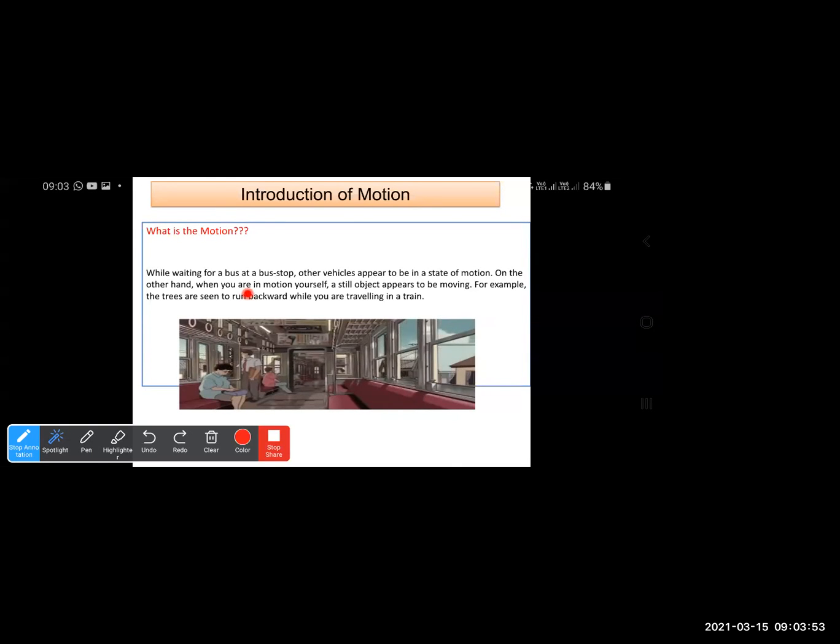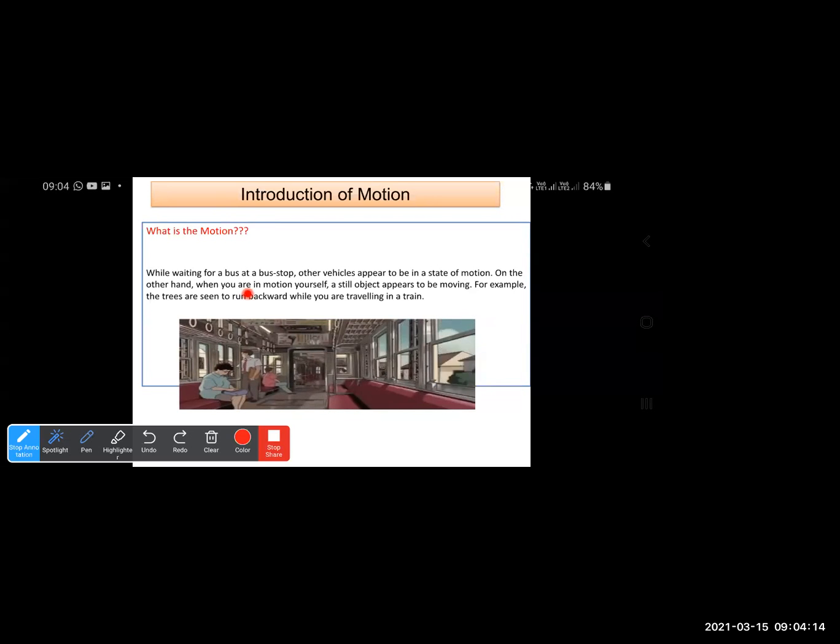You all have observed this while traveling through a train or a bus. So what does it show? It shows that when you observe anything to be moving, we say that the object is in motion.